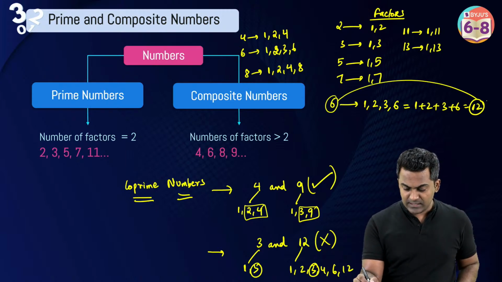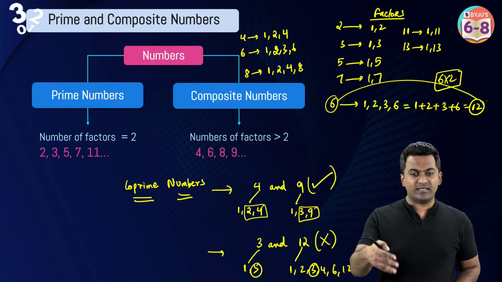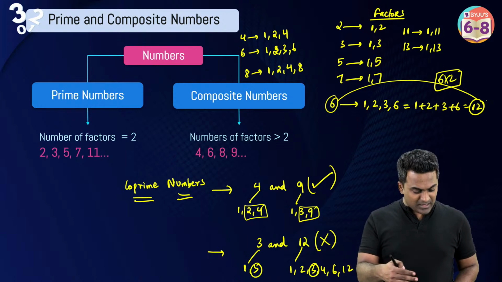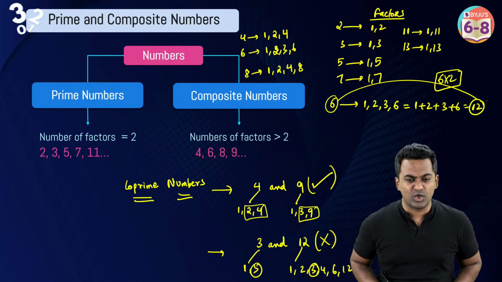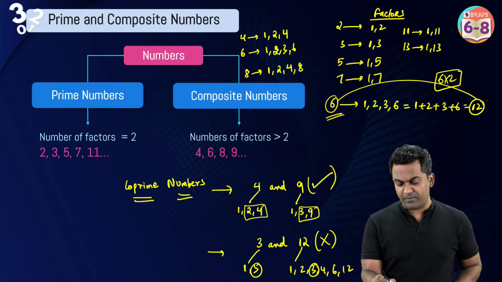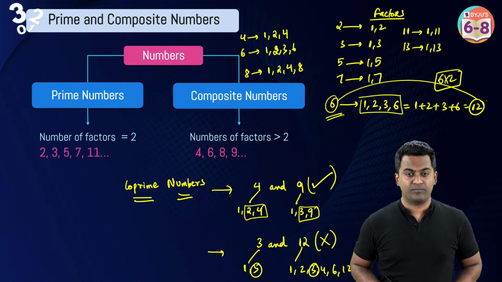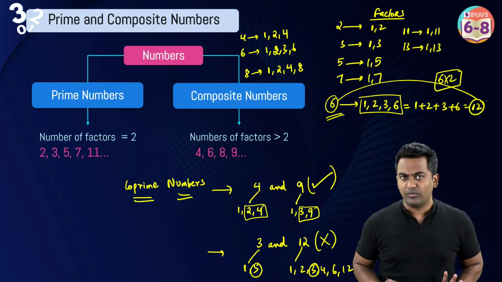This 12 is double the number. Now you've understood what perfect numbers are. Look, 6 is called a perfect number because when you add all the factors of 6, the result is double the number itself. Is that clear now?